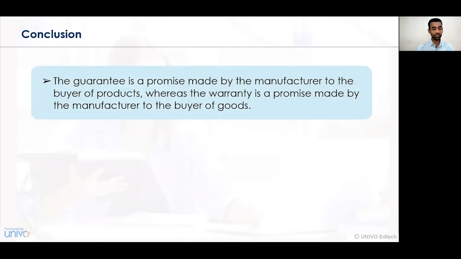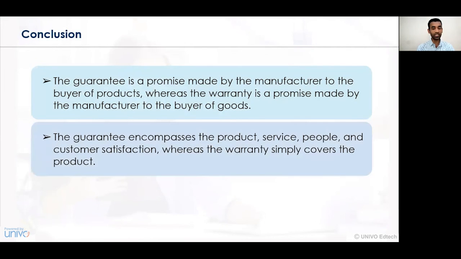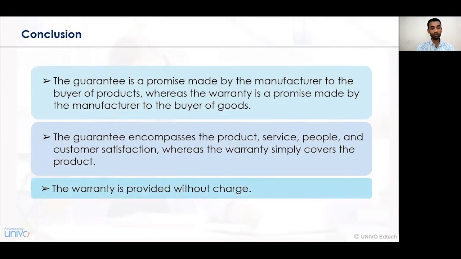So we conclude by understanding that a guarantee is a promise made by a manufacturer to the buyer of the product, whereas a warranty is a promise made by the manufacturer to the buyer of goods. Here, the warranty may arise or may not arise. A defect in a particular commodity may be created or it may not be created. The guarantee contract